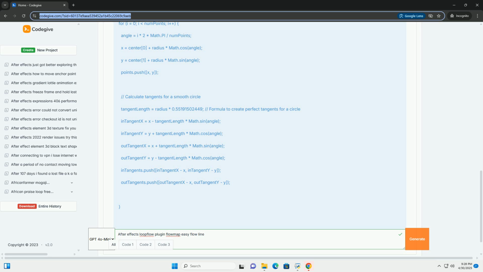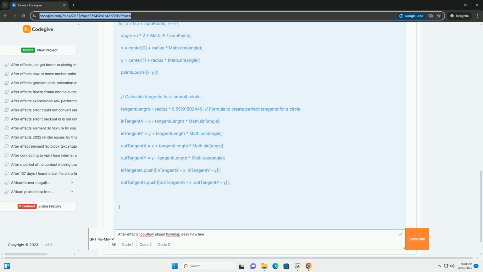3. Apply the Easy Flow Lines effect. Select the solid layer and apply the Easy Flow Lines effect. 4. Drawing flow lines. Use the effect controls to draw flow lines. You can add, move, and adjust the control points to create complex paths. The Easy Flow Lines effect essentially draws a series of Bezier curves. You can add new curves via the plus button.